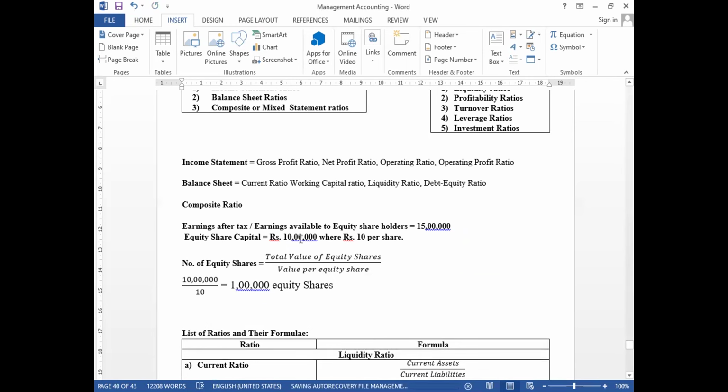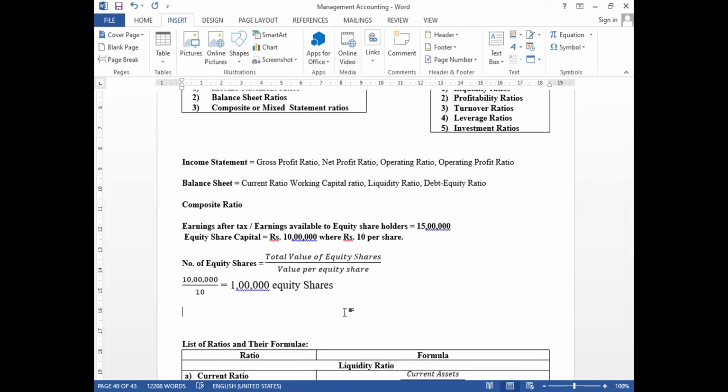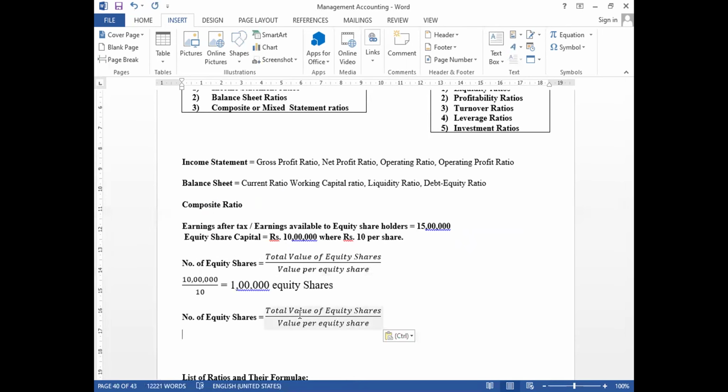So here, what is the formula to find out earnings per share, let us call it EPS?